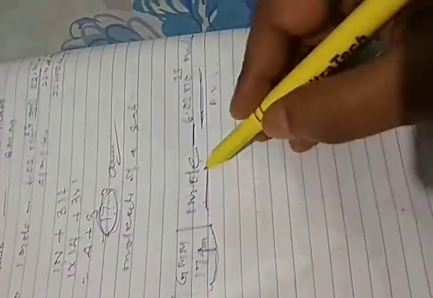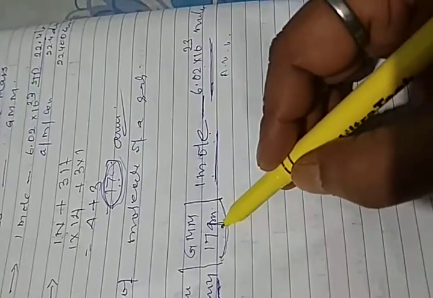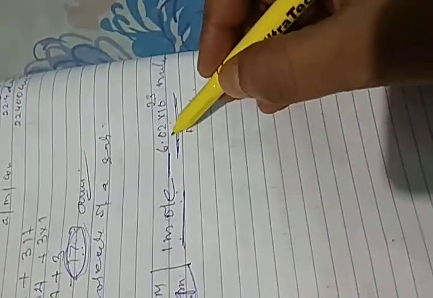So mole is nothing but the number of atoms or molecules or ions. After finishing this chapter, once again we will revise the mole concept. Now, what is the mass of this 1 mole? 17 gram, which contains this much.